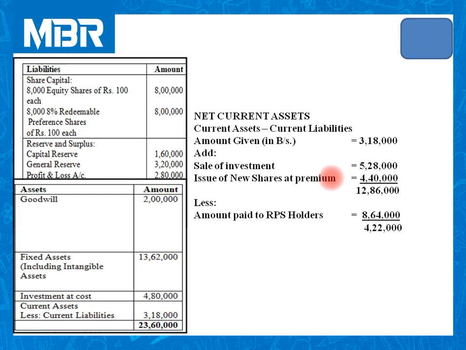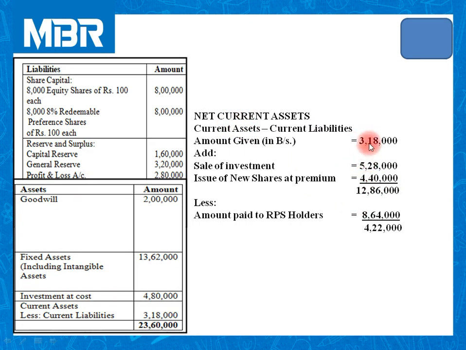Again, we have debited rupees 4 lakhs 40,000 at the time of issue of new shares at premium. Simply recall step number 3. Bank account debited 4 lakhs 40,000 to equity share capital 4 lakhs to securities premium account 40,000.